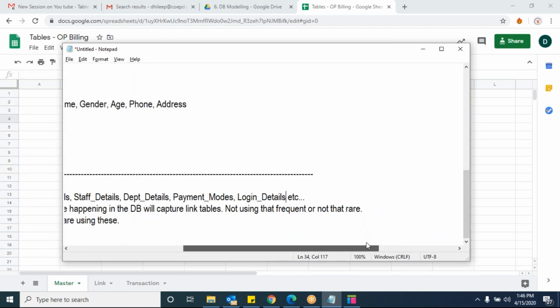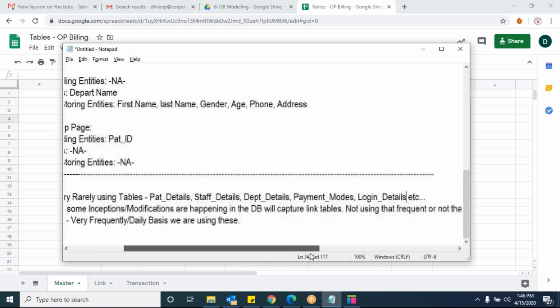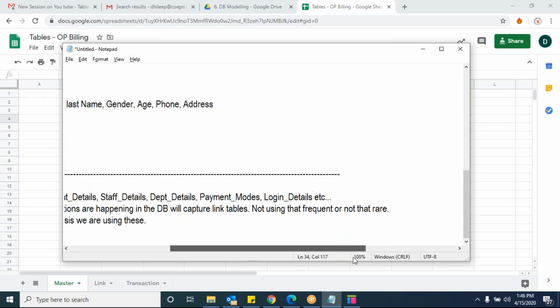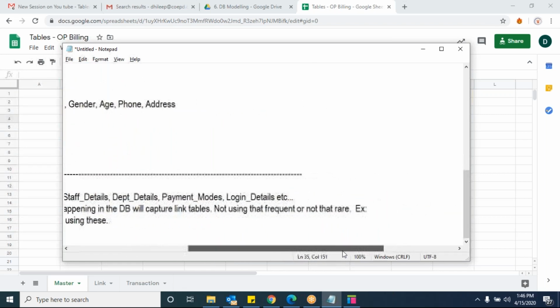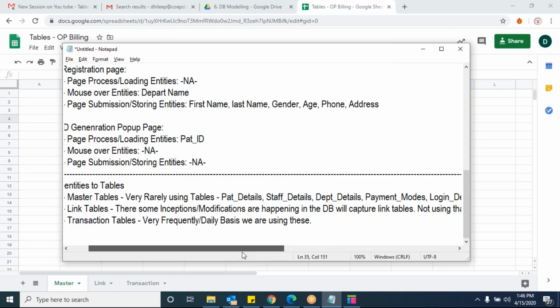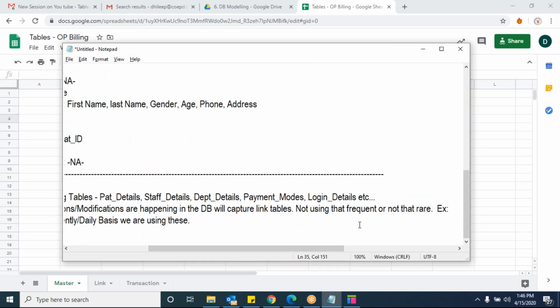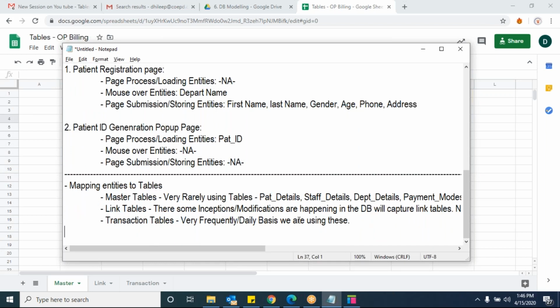The login details are mandatory to access the system. But we are frequently using the login details, sir. If you want to do a transaction or something, login is something we are using very frequently. Ritika, what is your point? The login details, you are frequently using them. Okay, yes sir, that will come under login.